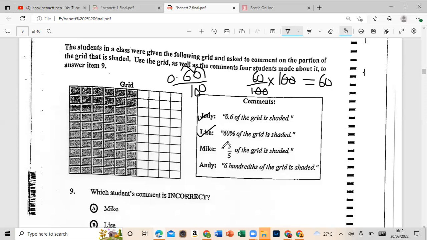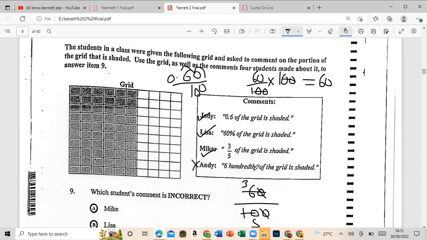All right, Mike says 3/5 of the grid is shaded. So it would be 60 over 100. Let's break it down. The lowest fraction is 3/5. Divide by 10, so we have 6 over 10. Can divide by 2. So that's 6 divided by 2, that's 3, and 10 divided by 2 is 5. So that means Andy's statement is incorrect.